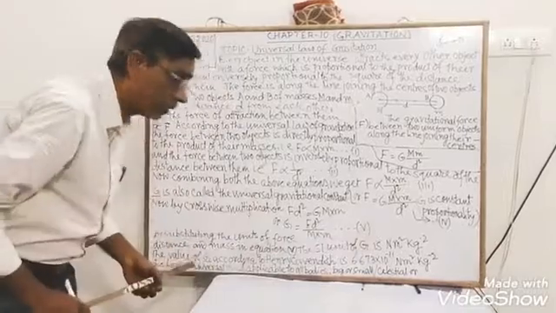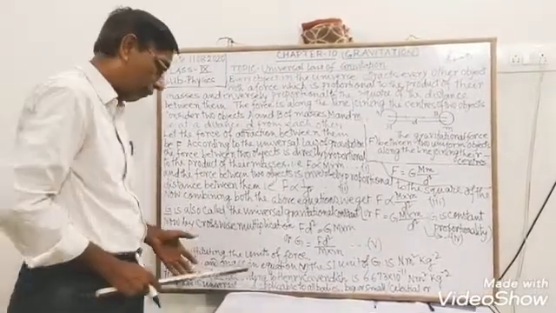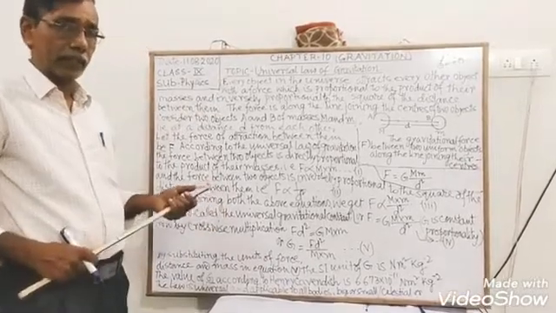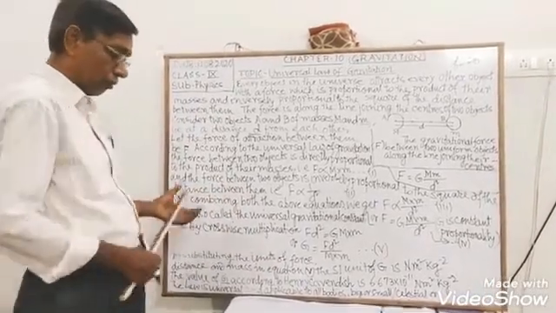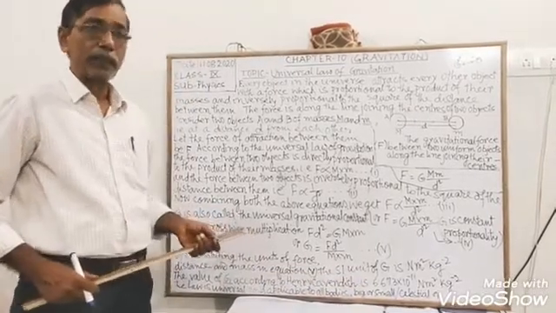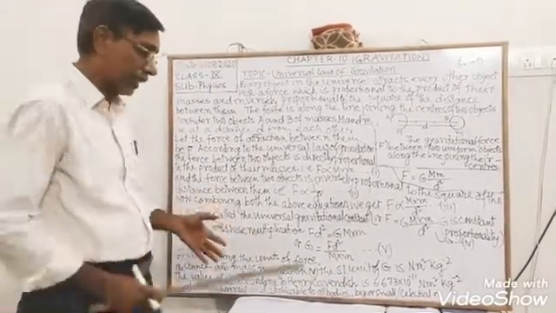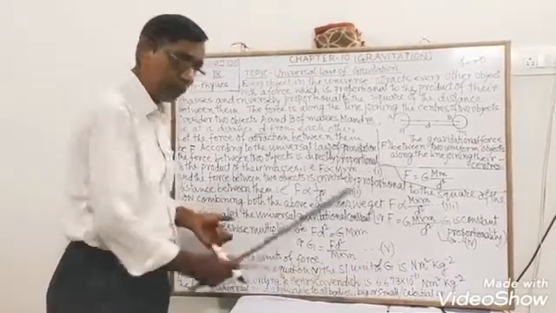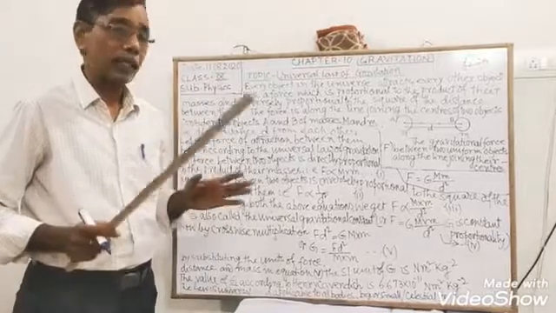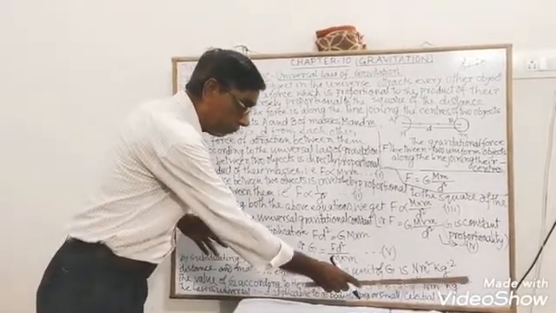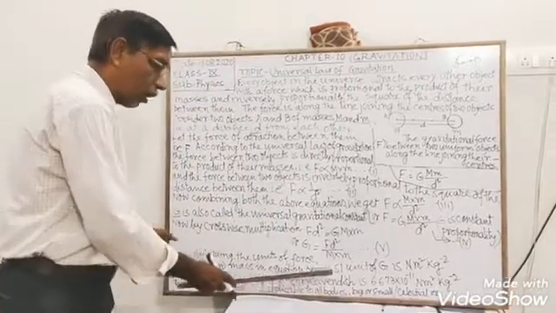At the same time, what is the value of G? The scientist Henry Cavendish pointed out the value of G, and it is 6.673 into 10 to the power minus 11 Newton meter square kg to the power negative 2. This is the value of G.